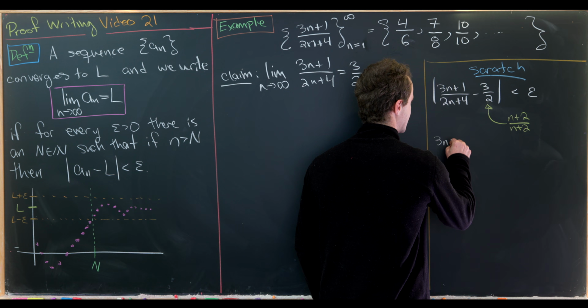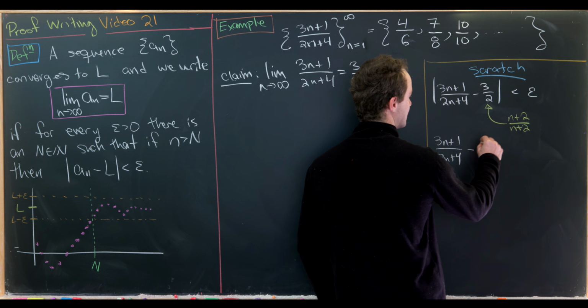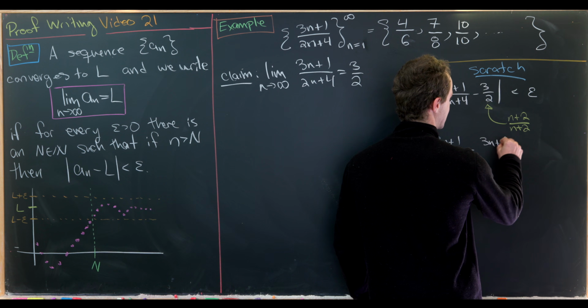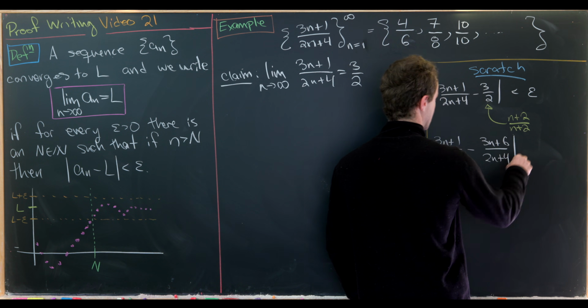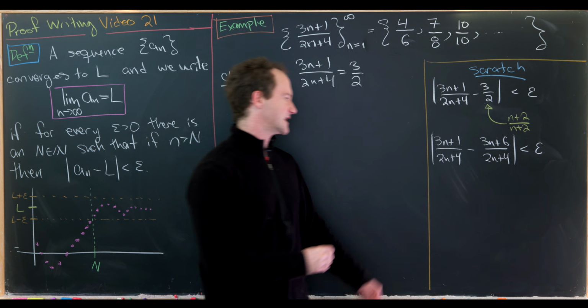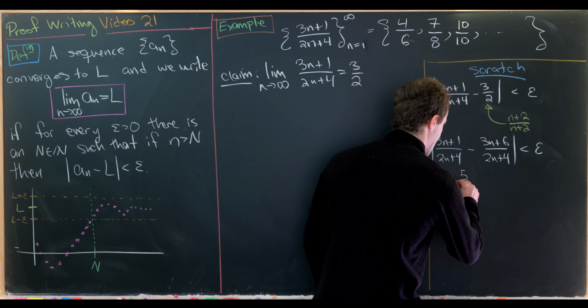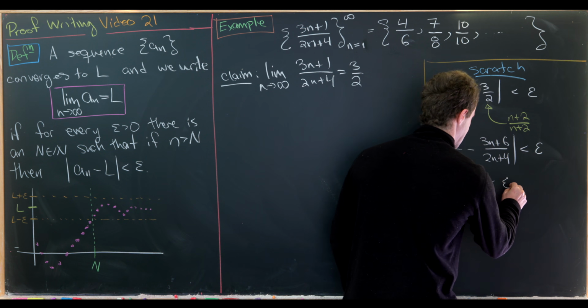That gives us (3n plus 1) over (2n plus 4), just bringing that down, minus (3n plus 6) over (2n plus 4), like that. We want that to be less than epsilon. But let's see, that's going to simplify to 5 over (2n plus 4) is less than epsilon.